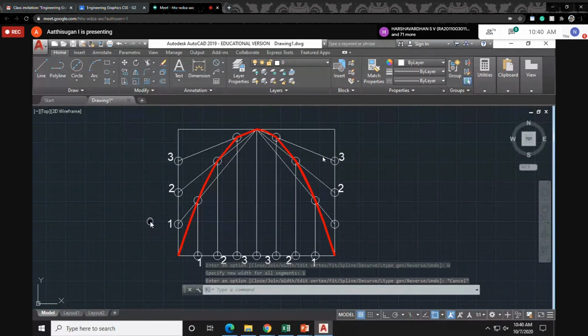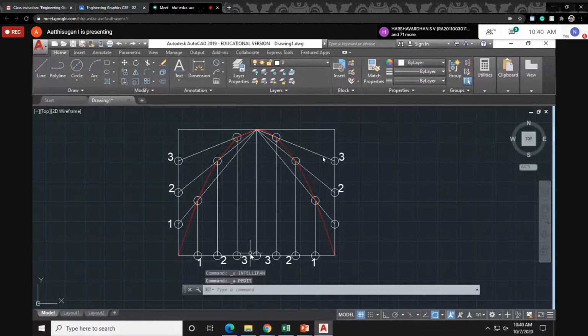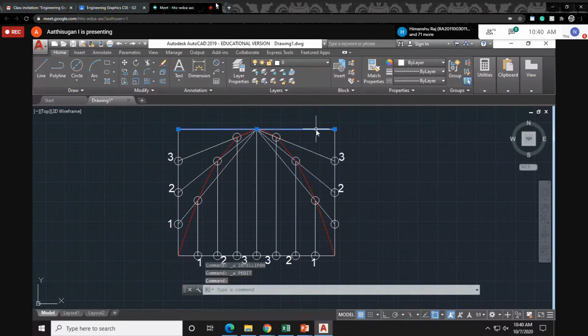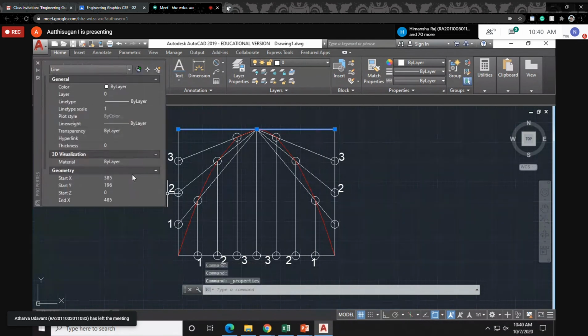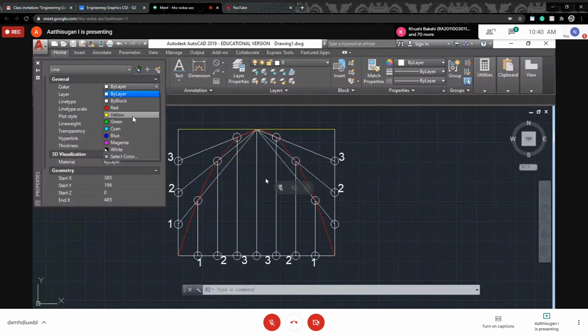First question. Sir, can you show the width function once again? Okay, I will draw again. For the color option, right click, properties, you can take it. Or suppose you want a rectangle's color, just click the line, right click, properties, change the color. By layer you can take the color. You can take anything.